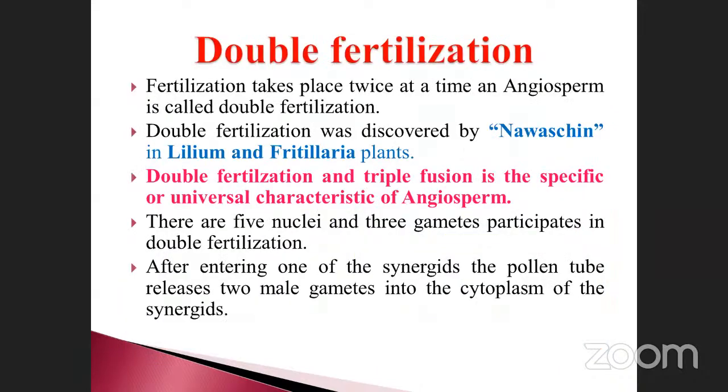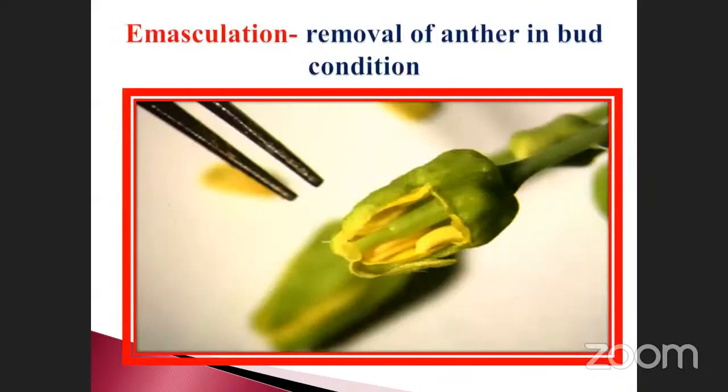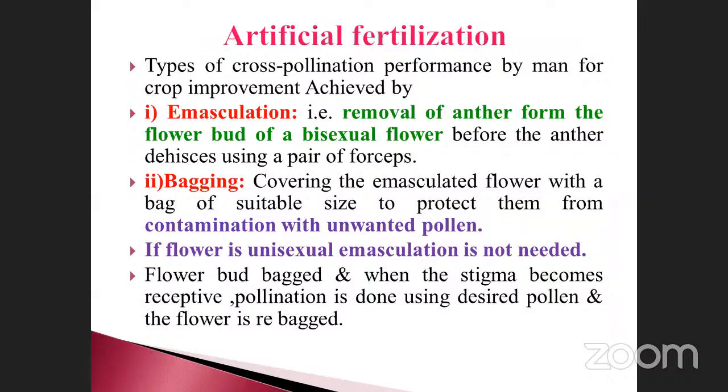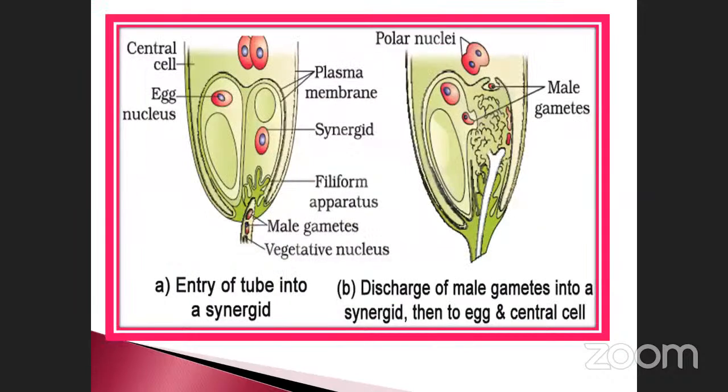So this is the level for today. Tomorrow we will see artificial fertilization. Before that, what did we discuss? What is pollination? What are the types of pollination? How are they classified? And what are the pollinating agents? Abiotic factors, water and wind, and biotic factors.